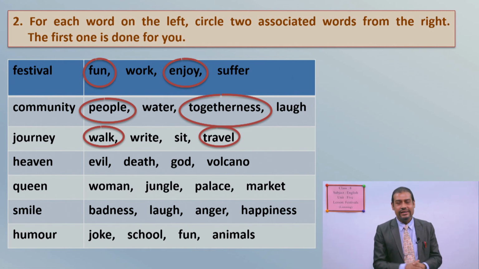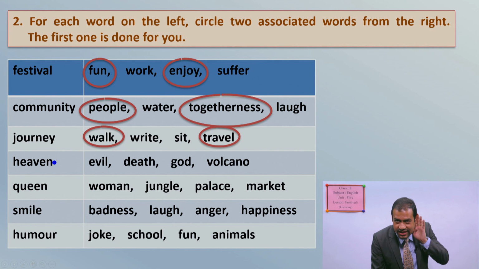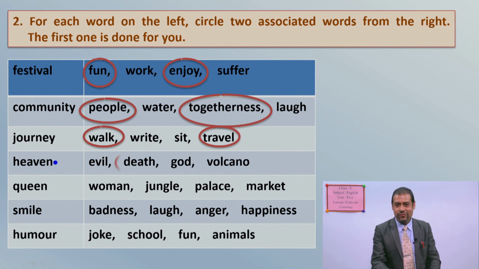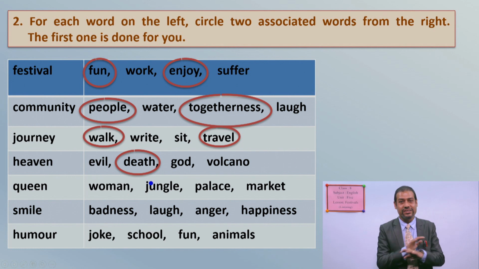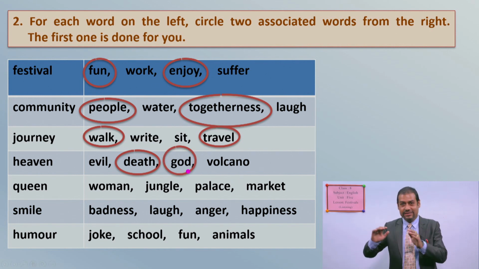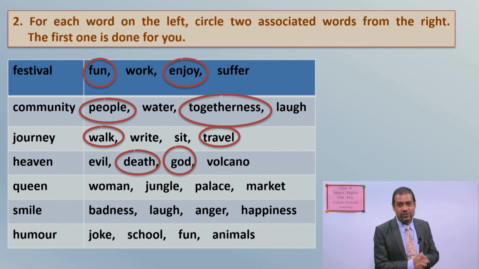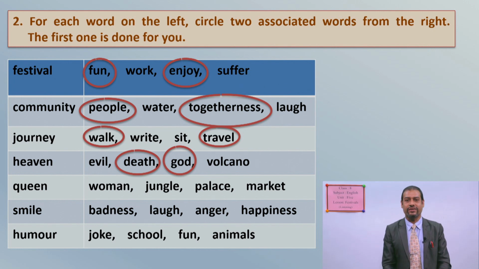Very happy with you. Now, I have another word in your exercise, that is heaven. So for heaven, which are the words? So you can check. Please tell me once again. Oh, yes. Now, they are heaven, death, and another, we go to heaven after death, no? There is a Nepali saying, Namarikana Swarga Dekhindaina. Do you know it or not? So, death. And another one is, see, which God lives in the heaven? We believe that Indra, God. And we believe that in the heaven there are gods, angels, so God.